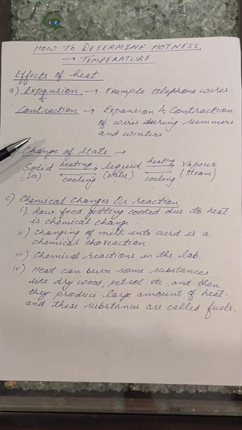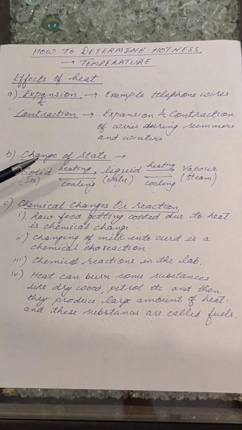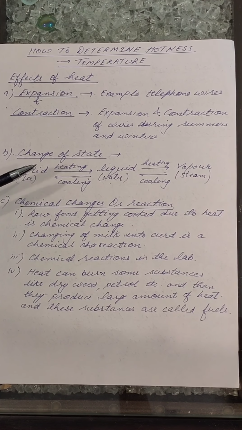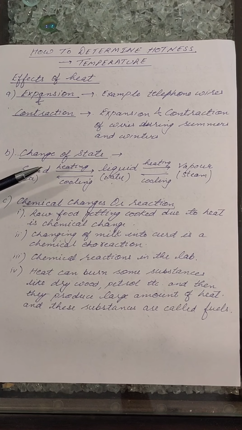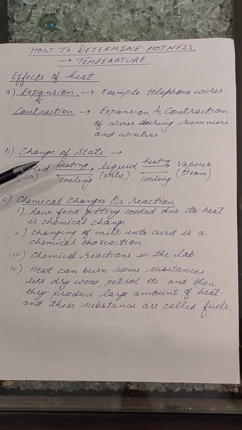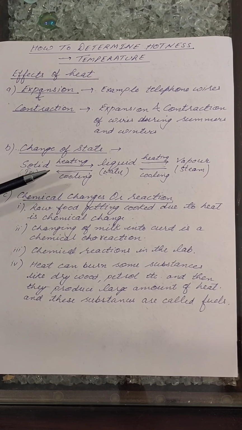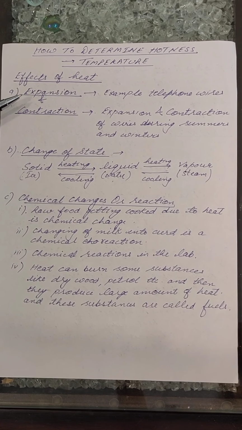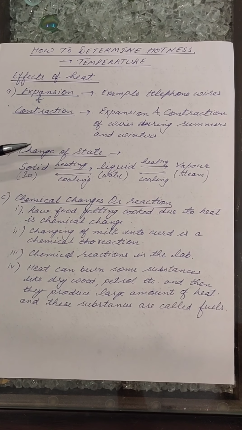I told you earlier also, the degree of hotness of a body is called its temperature. I also told you that when a body is heated, its temperature increases, and when we heat a body, many changes can also take place. Now I'm going to tell you the effects of heat on materials or objects.